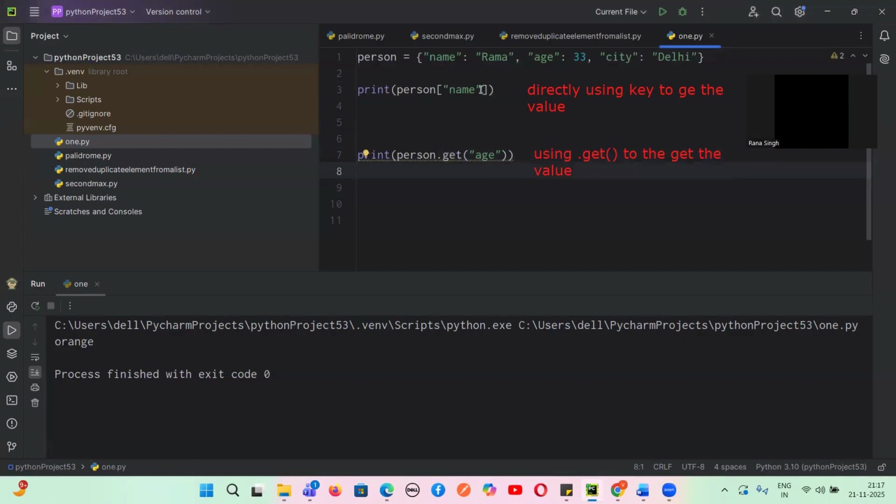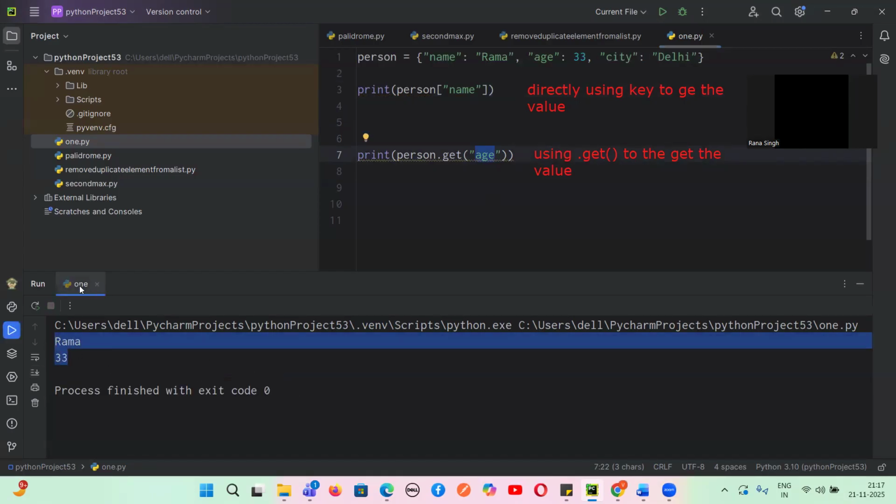So what will be the output of this one? Line number 3. Can someone tell me the output? 33. This is Rama, and line 7 output will be 33. Yes or no, guys? Let us just see. This is one method, guys, the get method.